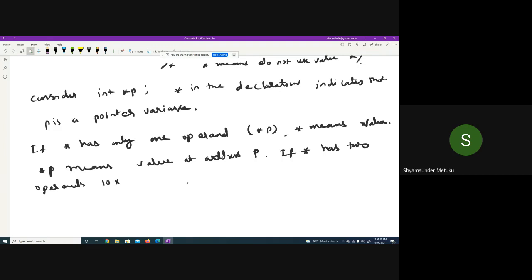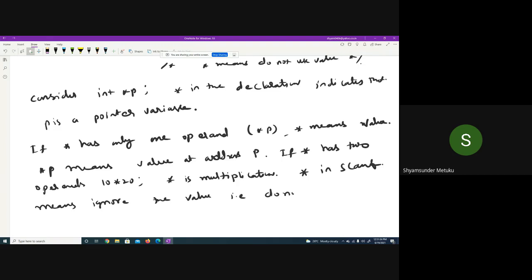If star has two operands, like 10 * 20, star is a multiplication. Then finally, star in scanf means ignore the value, that is, do not read the value, which I wanted you to verify.